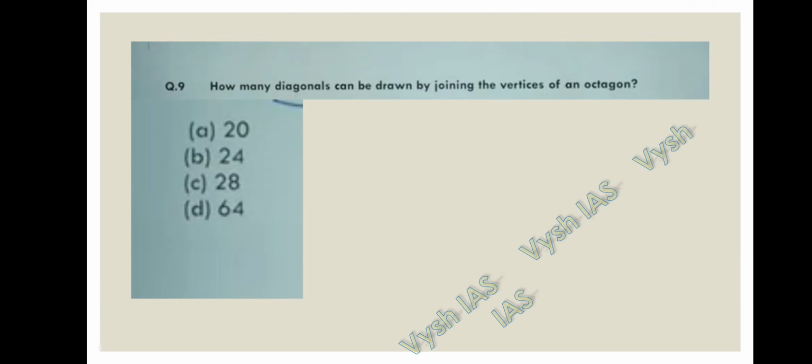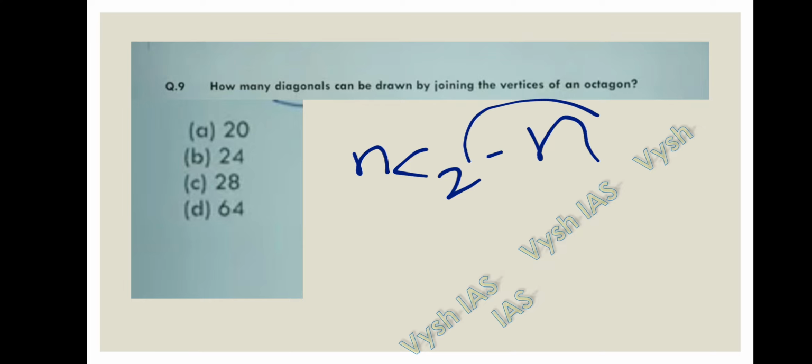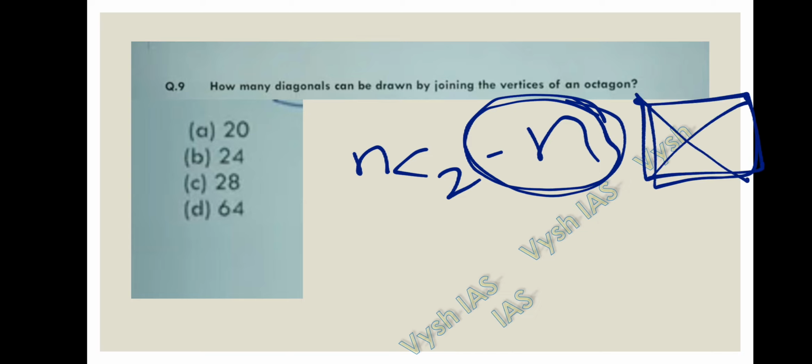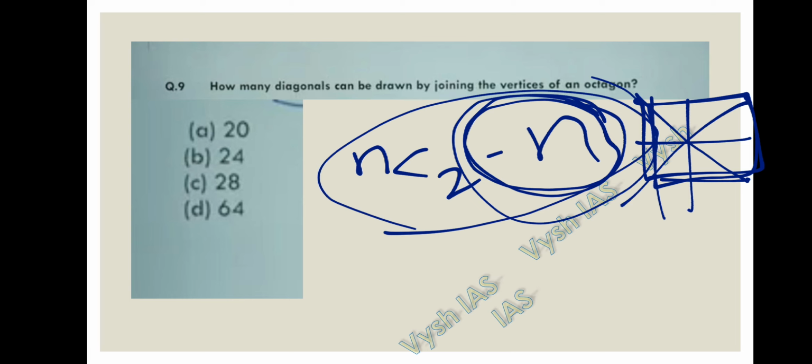Question number 9. How many diagonals can be drawn by joining the vertices of an octagon? For the number of diagonals of anything like a pentagon or hexagon, you have one formula: nC2 minus n. But if they have asked how many lines can be drawn in the octagon, you don't need to subtract n, because n represents the sides. For the diagonals we don't need the sides count, so we are subtracting it. If you want the sides too, don't subtract n, only do nC2.